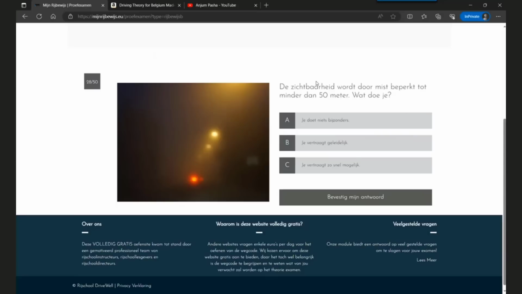The question is, the visibility due to mist is limited to 50 meters. What will you do? Three options. Option A, you will do nothing special. Option B, you will slow down the vehicle in a slow way. Option C is you will slow down the vehicle as soon as possible. So you should not do this. You will slow down the vehicle in an easy way, not applying sudden brakes. There might be accidents. So this is the right answer.